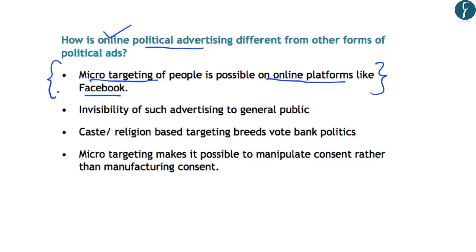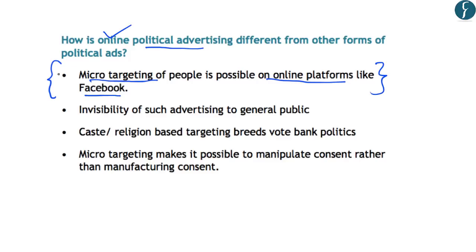Also, these platforms monitor the previous activities of the people on this platform and accordingly target them with political advertising. As such, an alternative point of view is not available to those people. And that is why it can amount to political manipulation. So that is one of the biggest fears of political advertising online.